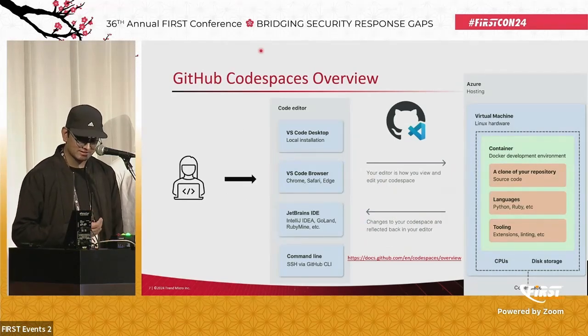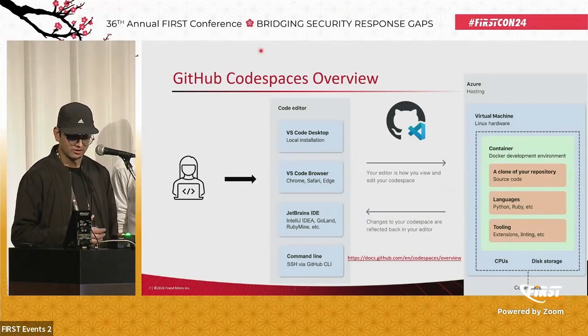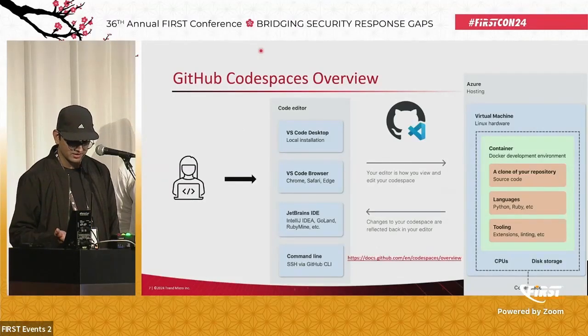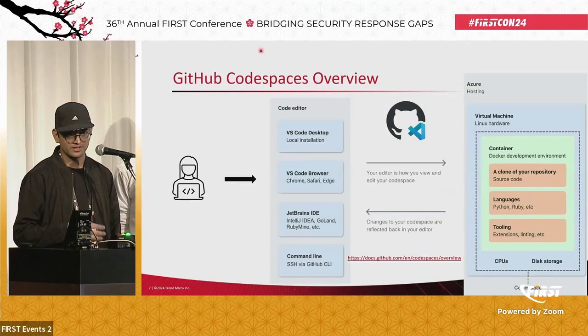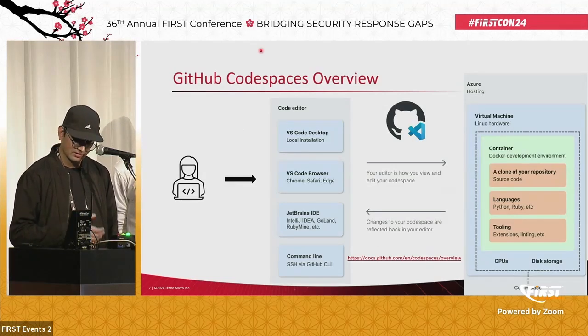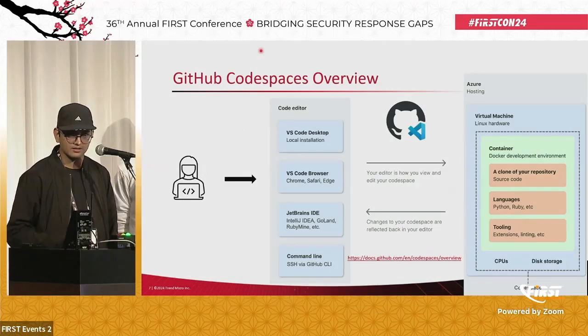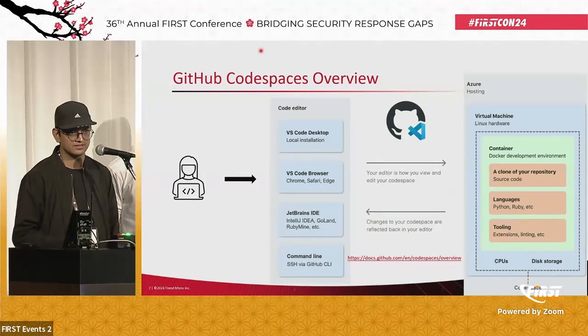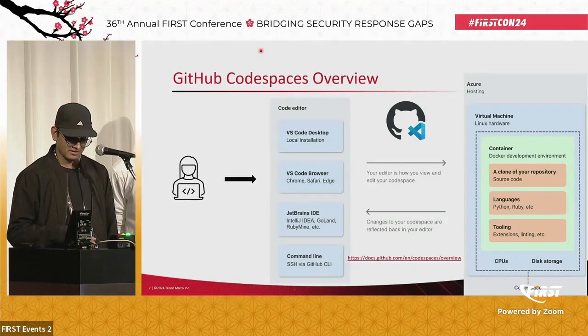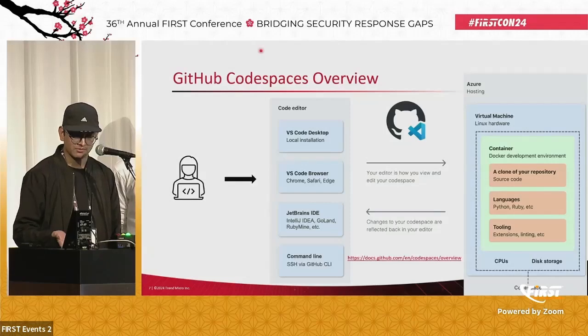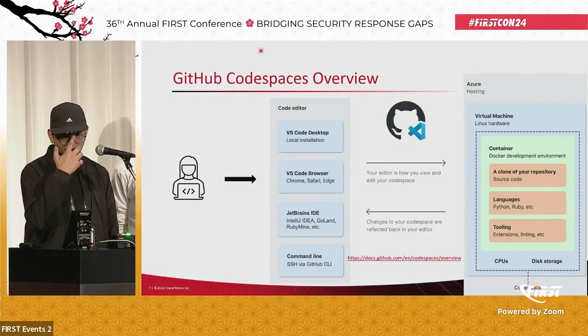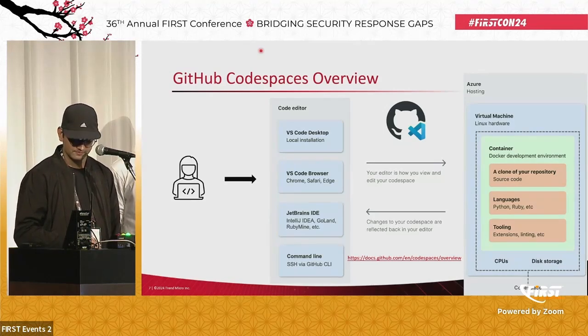So a Codespace is a development environment that is hosted on Azure. Developers can connect to these hosted environments using their browser, the VS Code IDE, the JetBrains, or the GitHub CLI as well. So you can create your environments, which is basically a Docker container in which you have all your tools and utilities embedded within the container namespace. It enables coding from anywhere, which is pretty cool. And it also lowers the barrier for folks to get into software development.